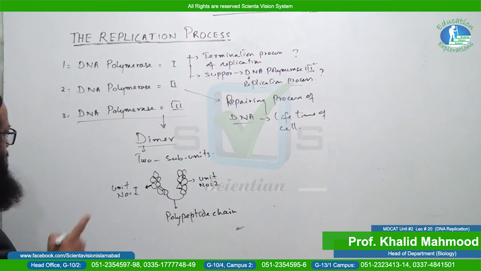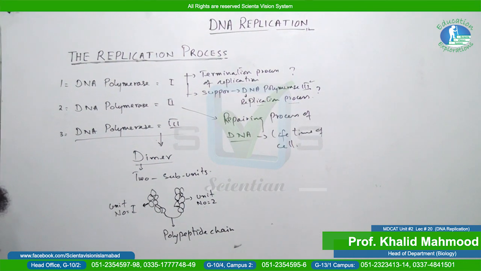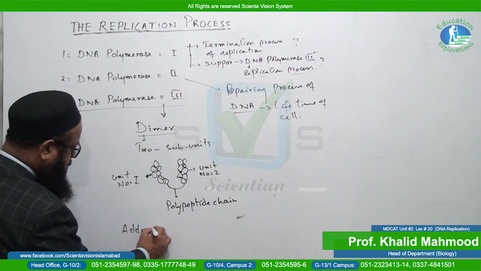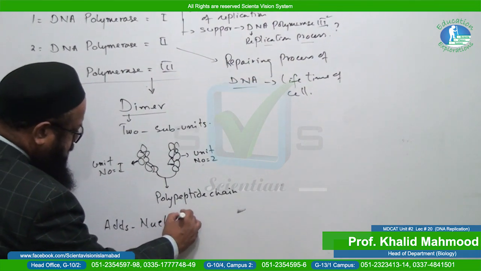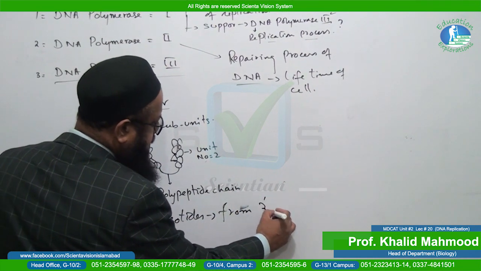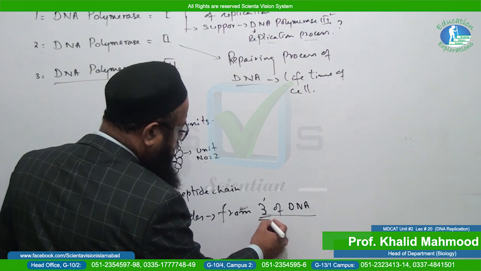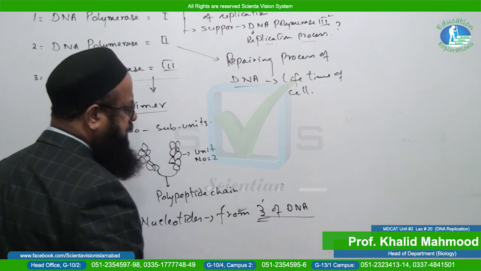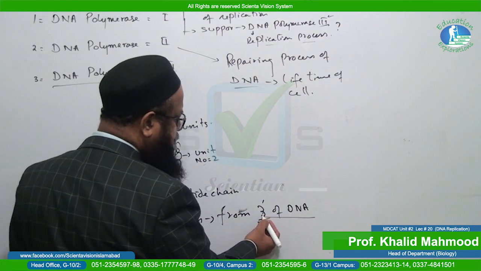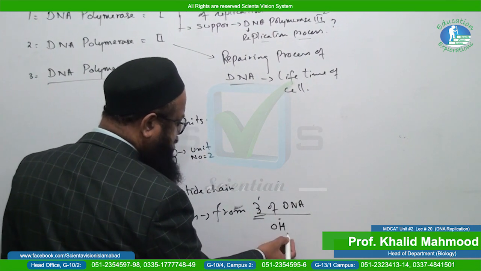It is responsible for the polymerization of the DNA daughter strand. It is mainly involved in polymerization, and it adds nucleotides from the 3 end of DNA. What is the 3 end? We have already discussed this when we covered the molecular details of nucleic acids. 3 end means that at the 3rd carbon of the pentose sugar, an OH group is present.